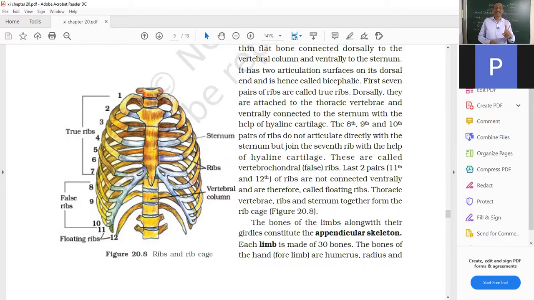But the 8th, 9th and 10th do not reach the sternum; they just merge into the 7th, which gives this shape. And the 11th and 12th are not fused in the front at all. They hang only at the back, and that is why they are also called floating ribs.